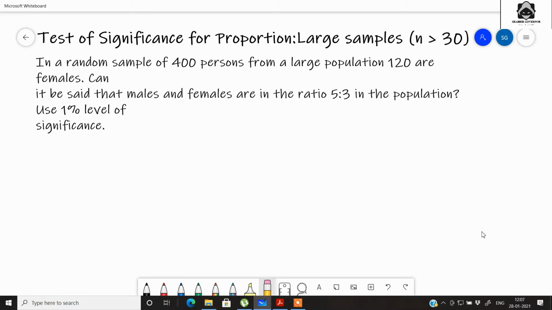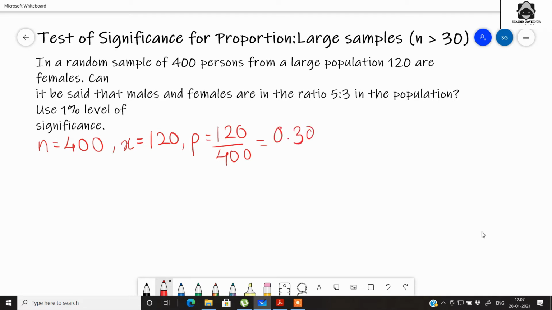So we have n is equal to 400. Then we have the number of females is equal to 120. So if we calculate the proportion for the sample, it is 120 divided by 400, which is 0.3. Now we state the null hypothesis and the alternate hypothesis.